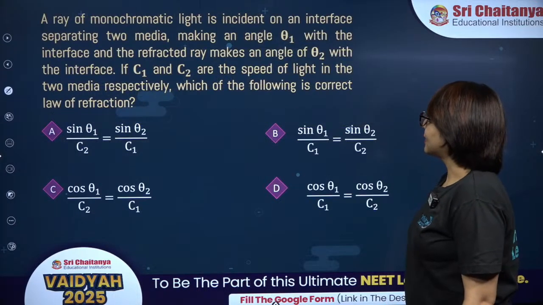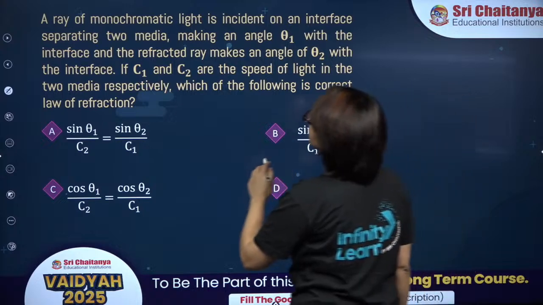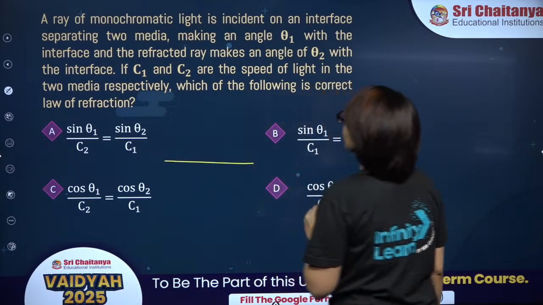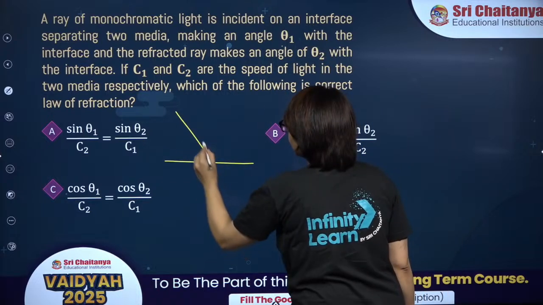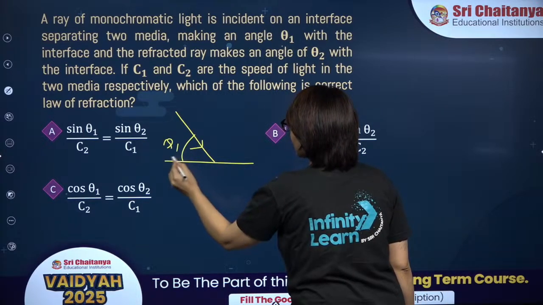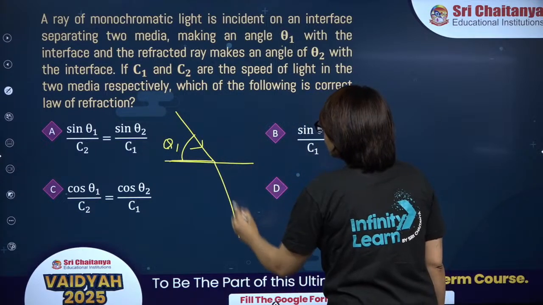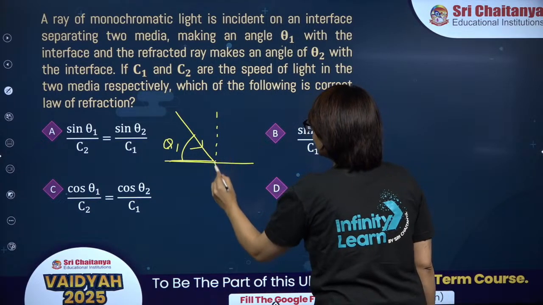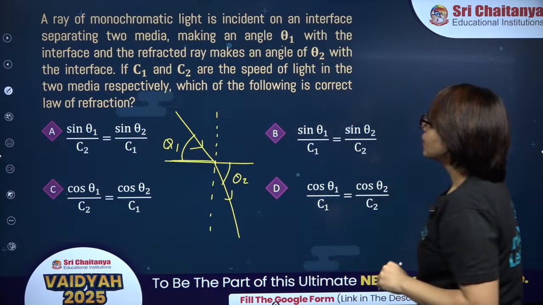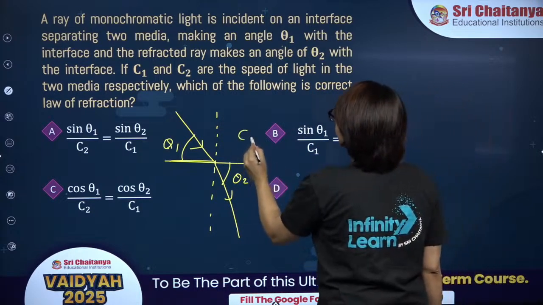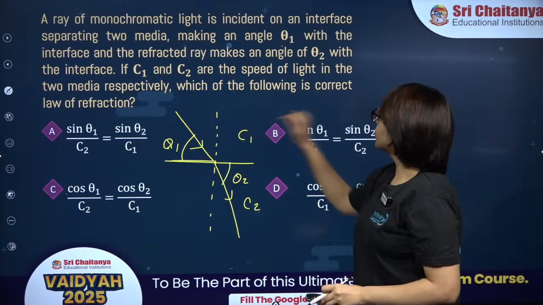Chaliye. Next is this one. A ray of monochromatic light is incident on an interface separating two media, making an angle theta 1 with the interface. Incident light is making an angle theta 1 with the interface, and the refracted ray is making an angle theta 2 with the interface. If C1 and C2 are the speeds of light in these two media respectively, which of the following is correct?